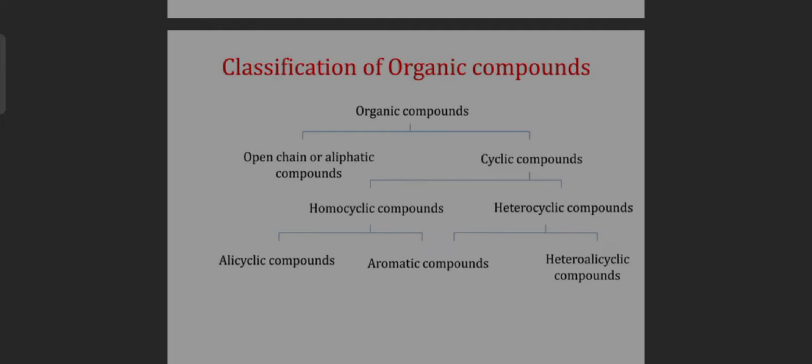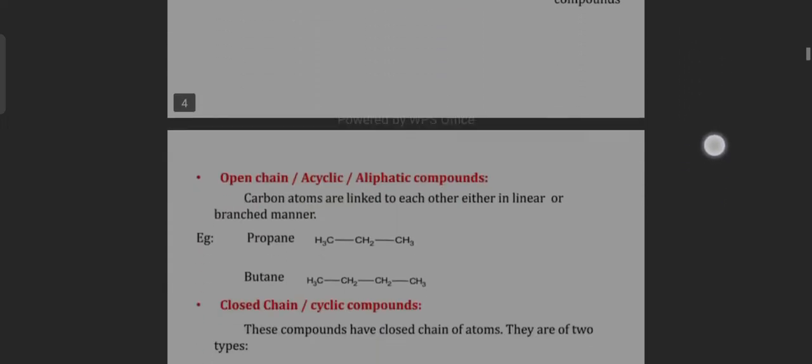Now, classification of organic compounds. Organic compounds are divided into two types: open chain or aliphatic compounds and cyclic compounds. Cyclic compounds are further divided into two types: homocyclic compounds and heterocyclic compounds. And homocyclic compounds are further divided into two types: alicyclic compounds and aromatic compounds.